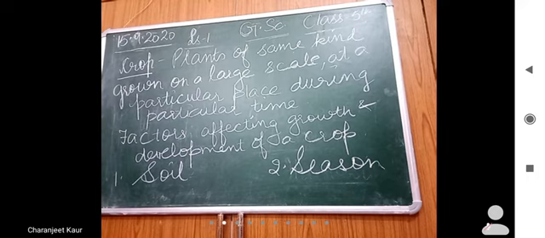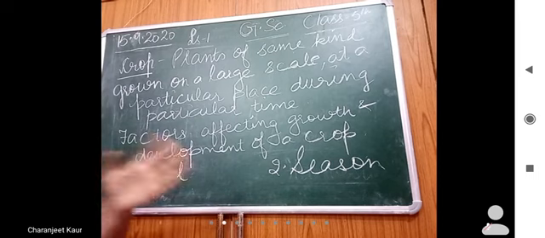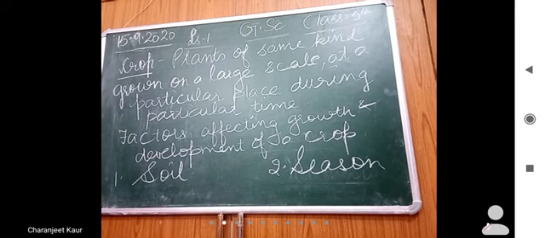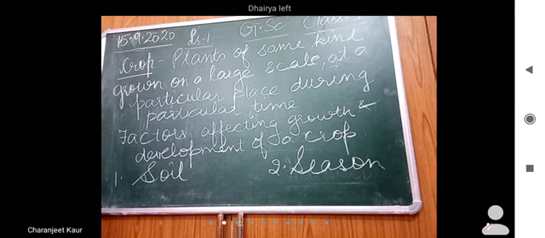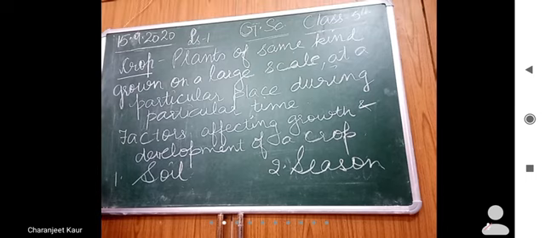So it is generally grown in April, May, June, July, right? So season plays a very important role in the development of a crop. Different types of crops are grown in different seasons.